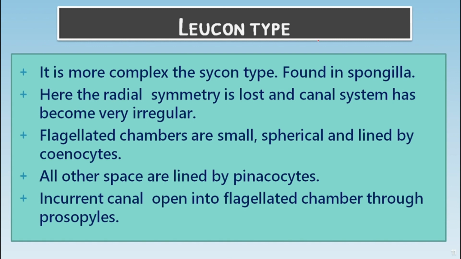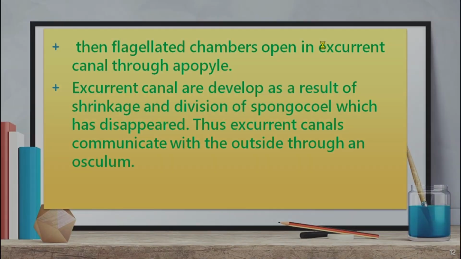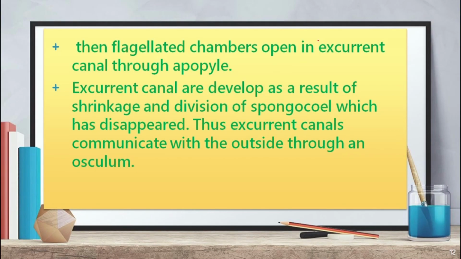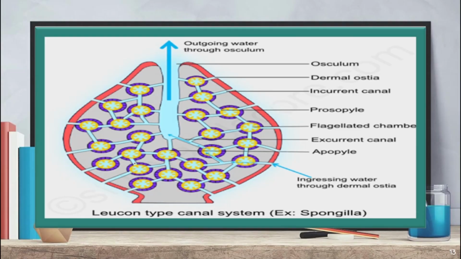Incurrent canals open to the flagellated chamber through the prosopyle. These are the theories you have written in the exam. Then flagellated chambers open into the excurrent canal through apopyle. Excurrent canals develop as a result of shrinkage and division of the spongocoel. The excurrent canal communicates with the outside through an osculum. This is a theory. Now we will learn it simply.